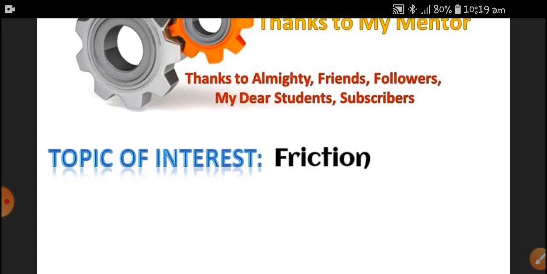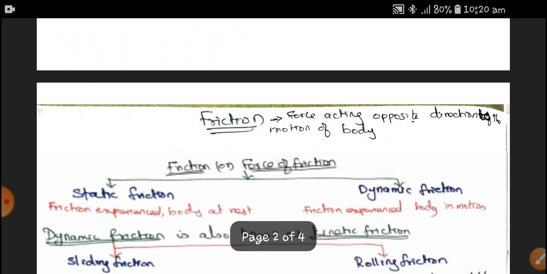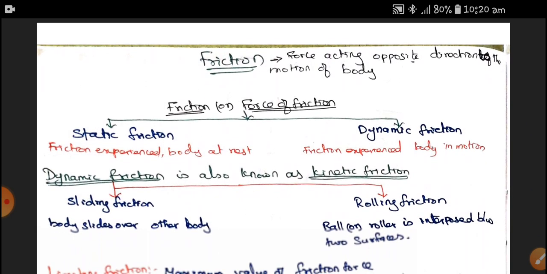So with this background information, I'm going to start with friction. First of all, friction is a force. Simply, it is called a force. It acts opposite to the direction of a body in motion. If a body is moving from left to right, the friction force acts from right to left. That is simple, and we can easily understand the force of friction.